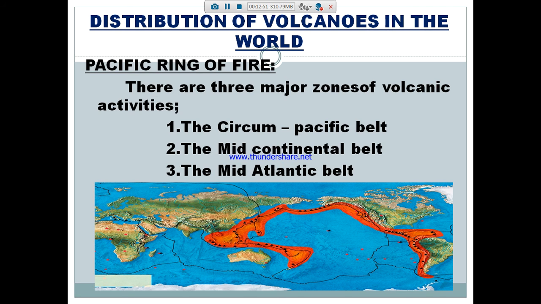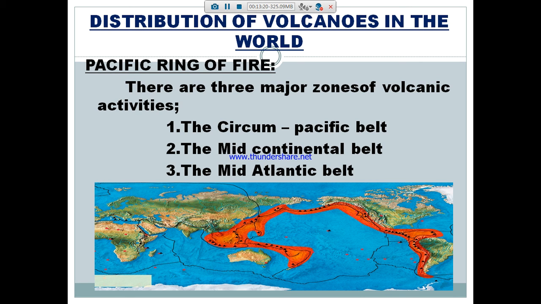So here is the distribution of volcanoes in the world, that is the Pacific Ring of Fire. I already told you, see the picture. It is marked in red color, a prone area and a very dangerous area in the Pacific Ocean. Here volcanoes and earthquakes occur very severely.